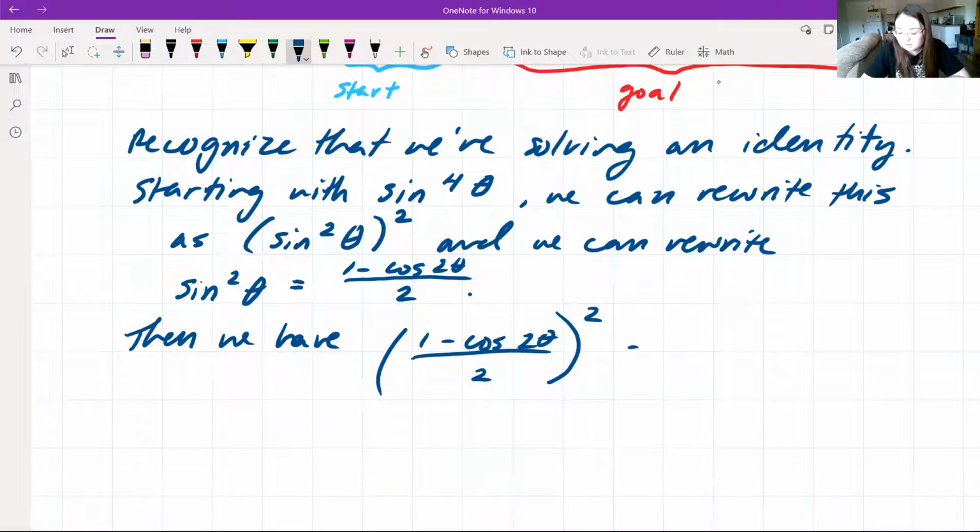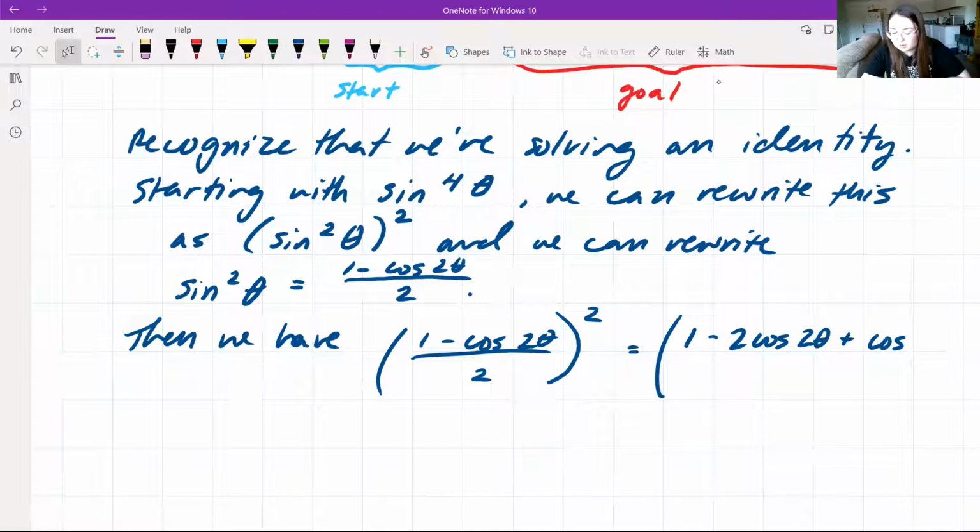We can then get rid of the square. When we do, we are squaring 1 minus cosine of 2 theta, so what we end up getting is 1 minus 2 times cosine of 2 theta plus cosine squared of 2 theta. And this is all over 2 squared, so this will be 4.